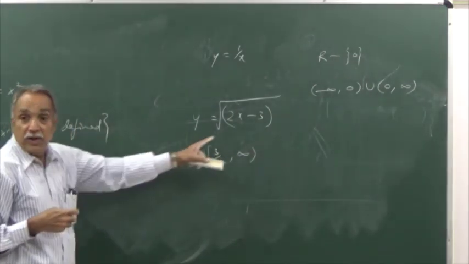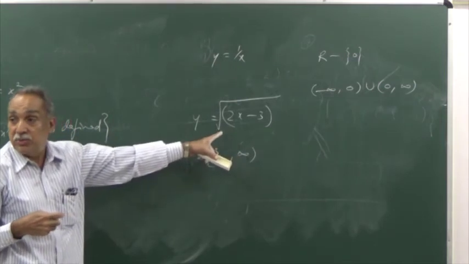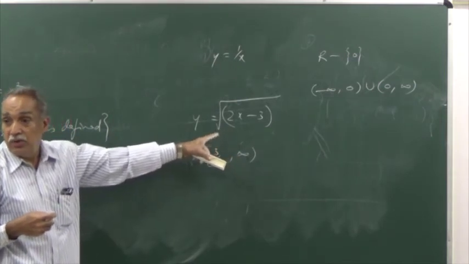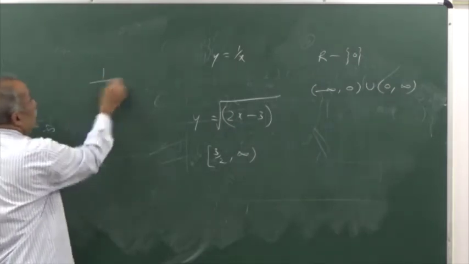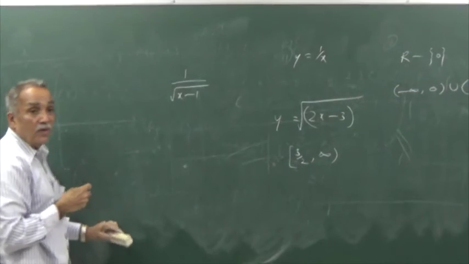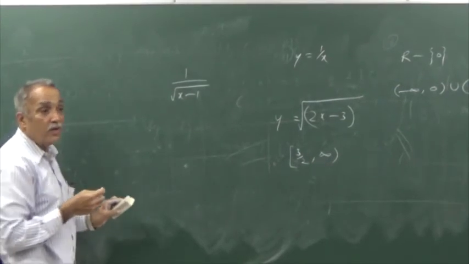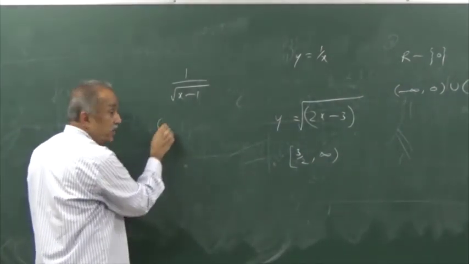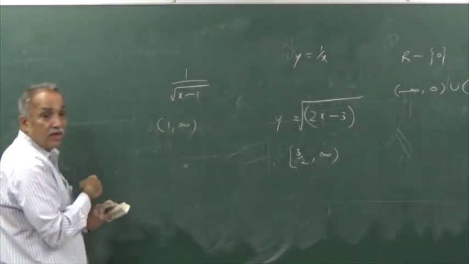In order to obtain square root, the number under the radical sign must be greater than or equal to 0. Strictly greater than 1. Okay.